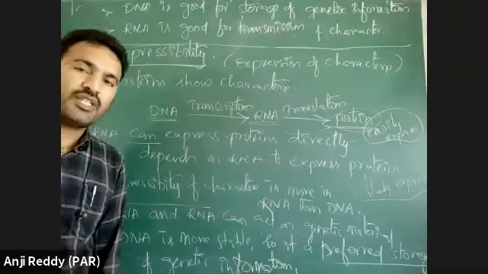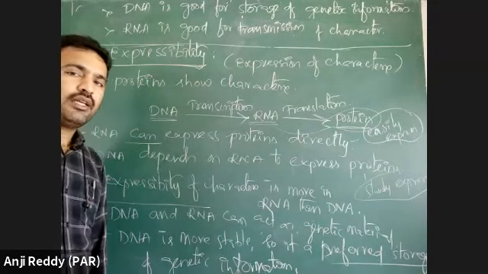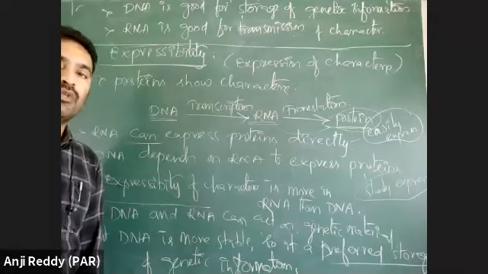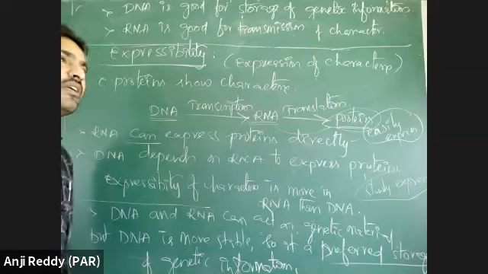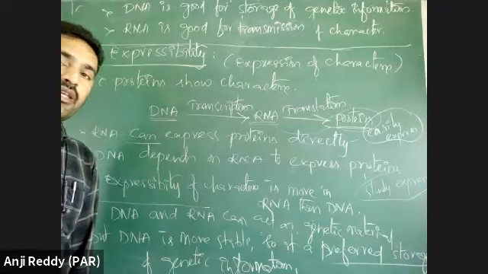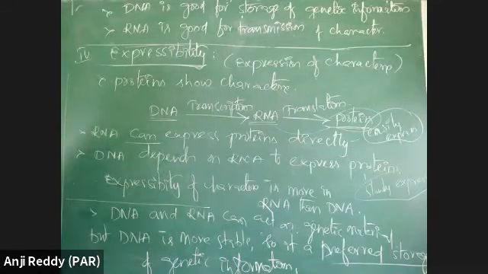We discussed four properties. Replicability is the same for DNA and RNA. Mutability: RNA mutates more than DNA. Stability: DNA is more stable than RNA. Expressibility: RNA is more expressible than DNA. RNA can express very fast, but DNA expresses slowly.